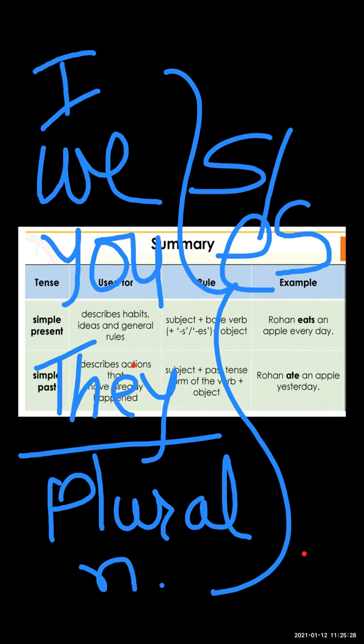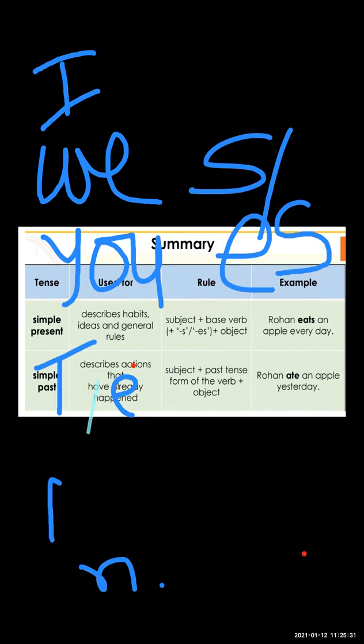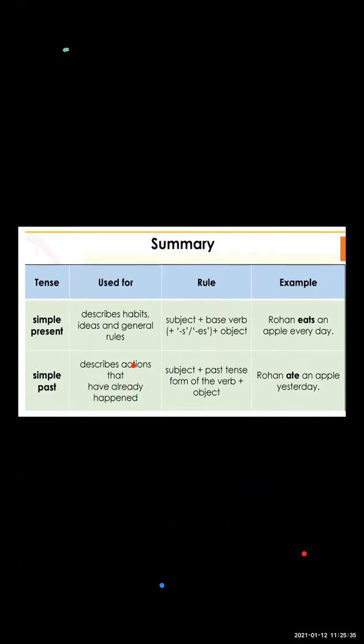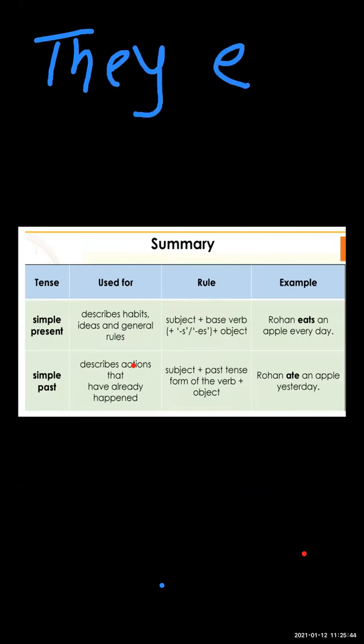Okay, now let us see the example over here. I am going to write the example. They eat a mango.